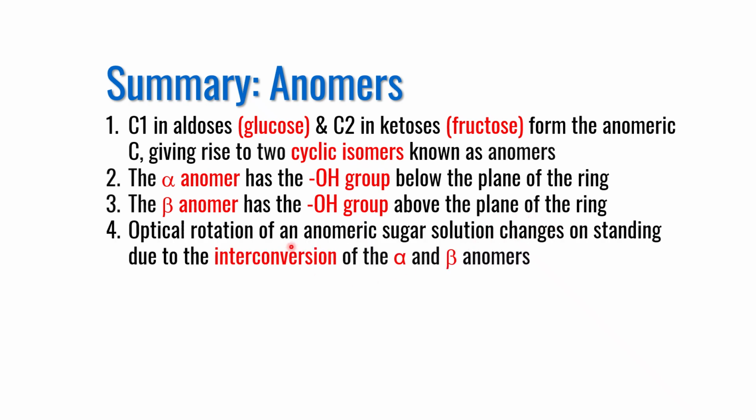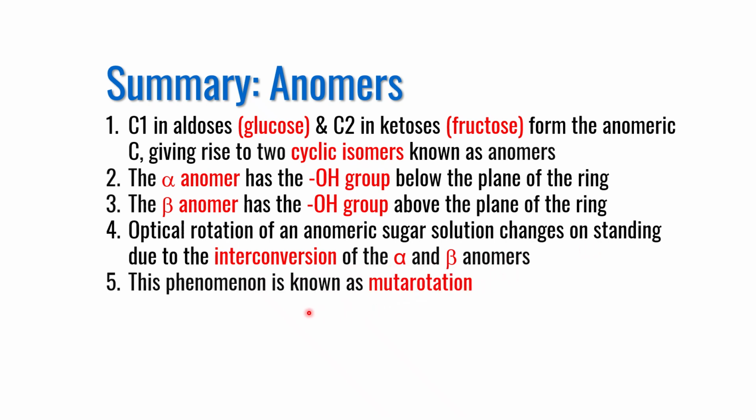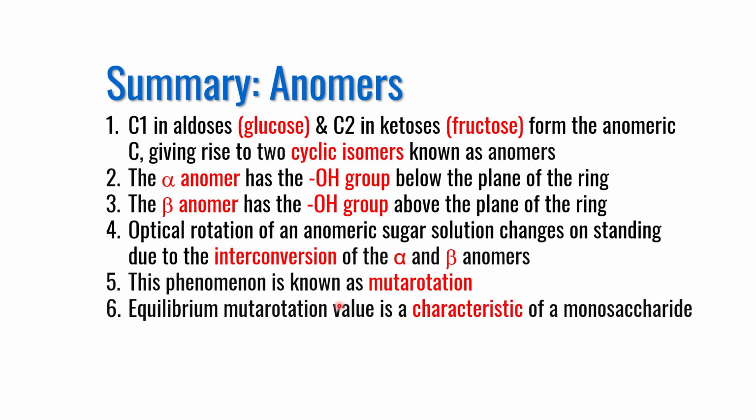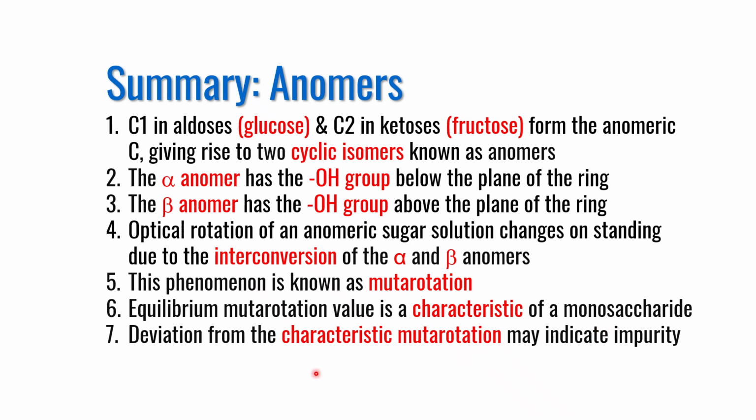The optical rotation of an anomeric sugar solution changes on standing due to interconversion of alpha and beta anomers. This phenomenon is known as mutarotation. The equilibrium mutarotation value is a characteristic of a monosaccharide. Therefore, deviation from the characteristic mutarotation may indicate impurity. So, this is the significance of mutarotation.